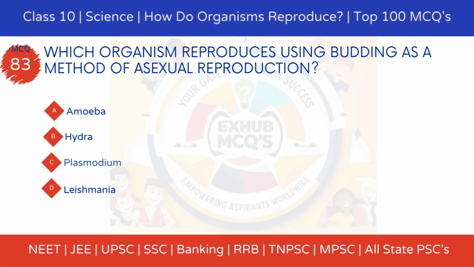MCQ 83. Which organism reproduces using budding as a method of asexual reproduction? Option A, amoeba. Option B, hydra. Option C, plasmodium. Option D, leishmania.